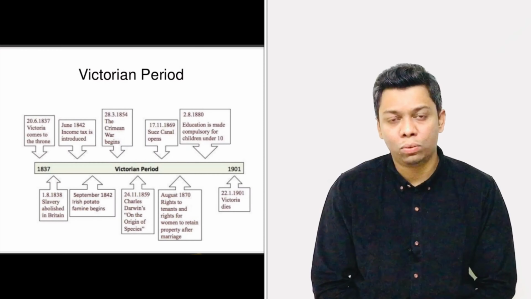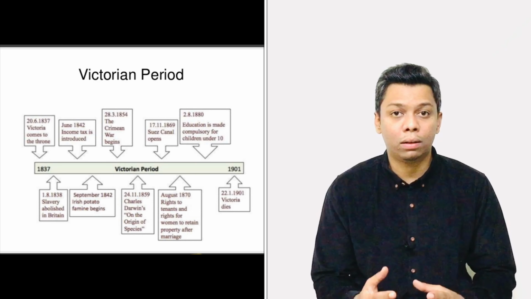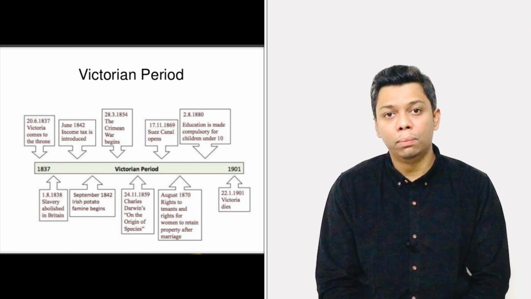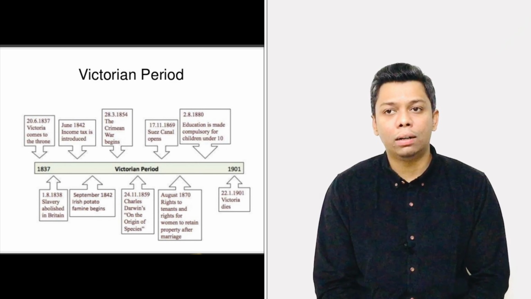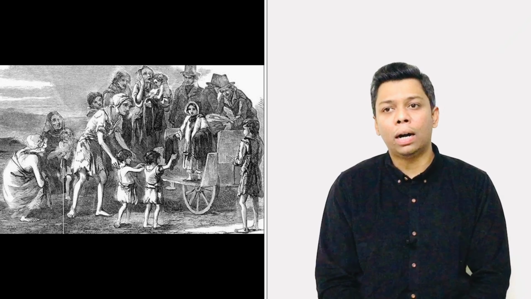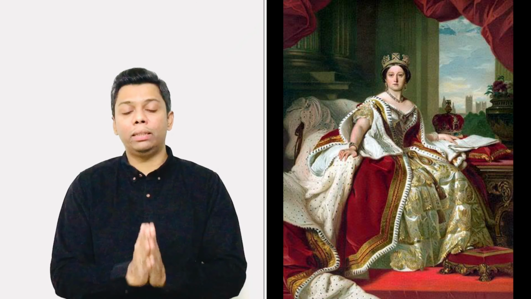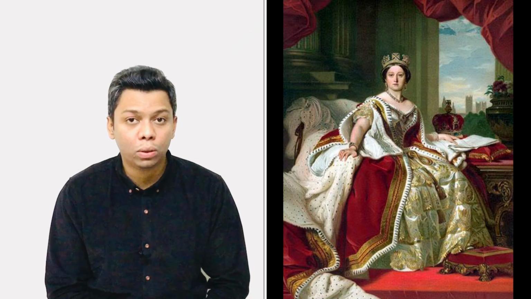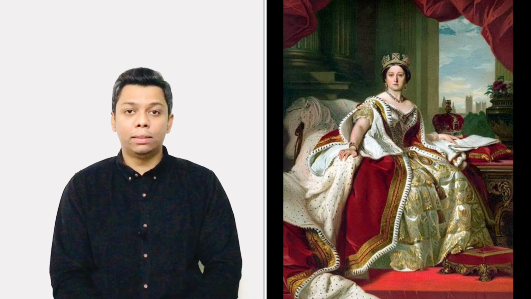Now, coming to the next important point, in the year 1842 income tax was introduced in England, along with several rules which were imposed. And the next important point is that in the same year, September 1842, the Irish potato famine begins. Here I would like to mention one more important point: Queen Victoria was not only ruling the United Kingdom, but she was also ruling Ireland. This is also an important point.